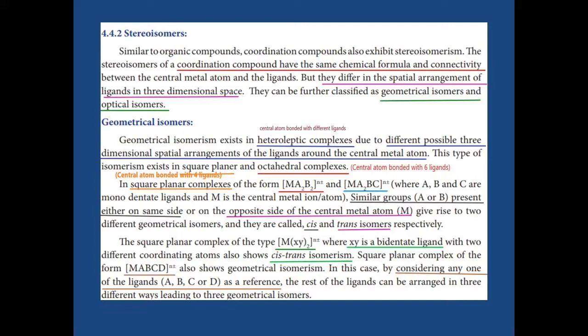So here also, with the XY bidentate ligand, we are going to get cis-trans isomerism. Let's see it in the next slide. In the brown color I underlined here, the central atom M is linked with 4 different types of monodentate ligand: A, B, C, D. Here we are going to consider any one of the ligands as a reference, so that the rest of the ligands are arranged in 3 different ways, giving 3 different geometrical isomers.